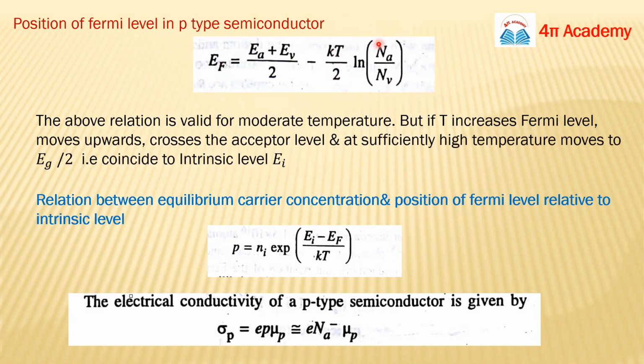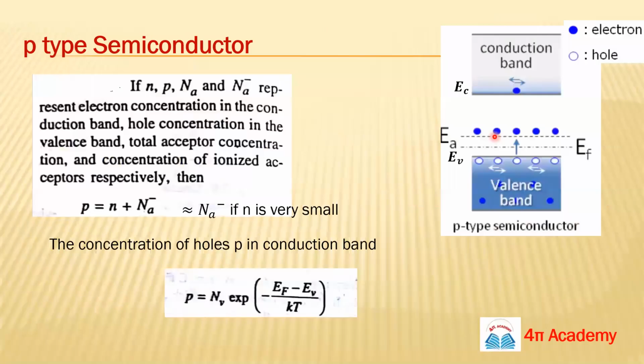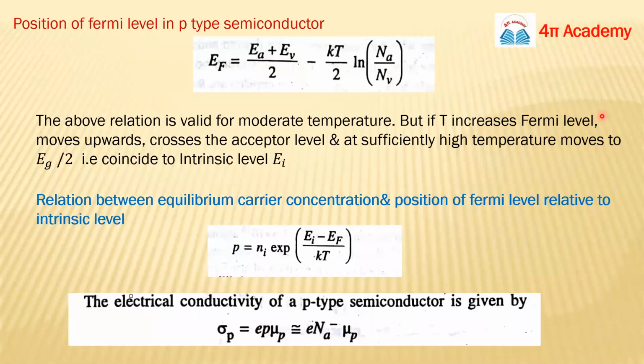And if you are increasing this temperature T, what will happen to the Fermi level? If you are increasing temperature, your Fermi level will move upwards, and it will coincide with the initial intrinsic Fermi level of the intrinsic semiconductor.